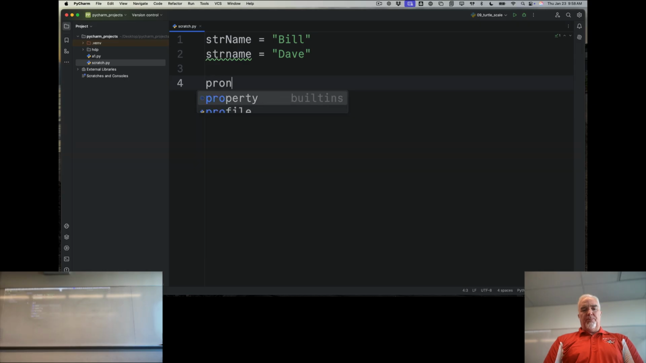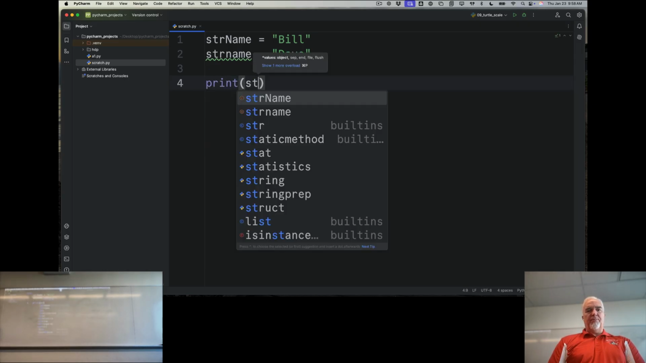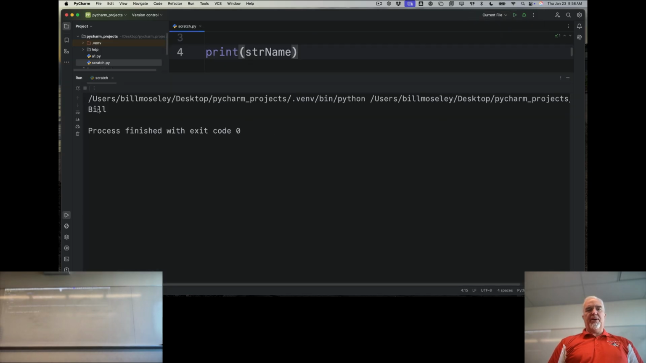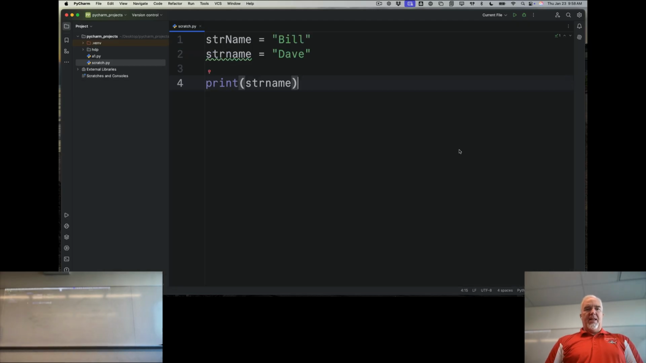So if I want to print out the value of my variable, I can put it inside the print function like this. Now, if I run this code, what's the output going to be? Correct. Yeah, it's going to say Bill. And then if I switch it to the lowercase one, it'll say Dave, right? So those are two different variables.